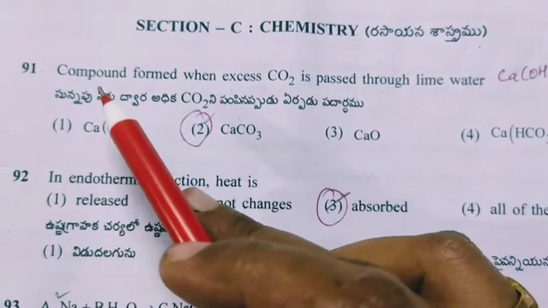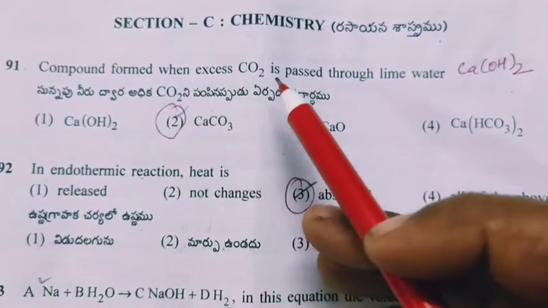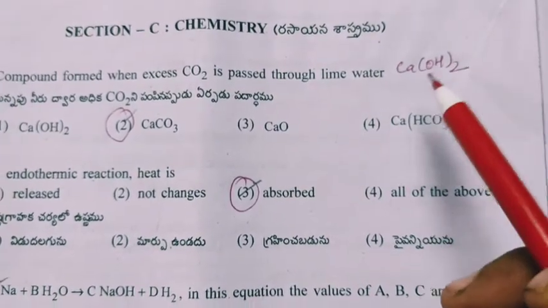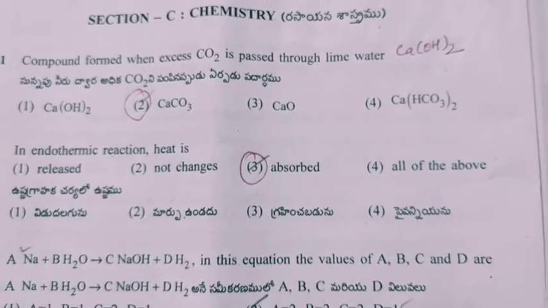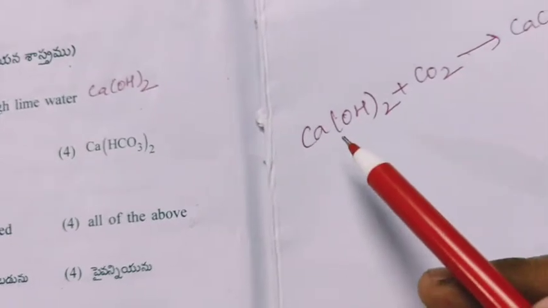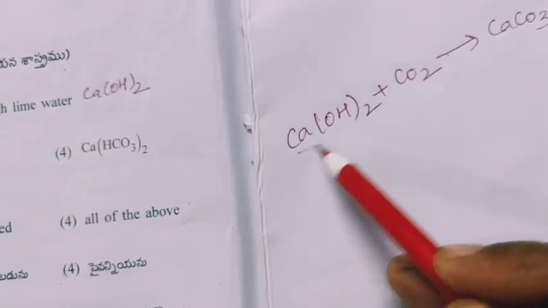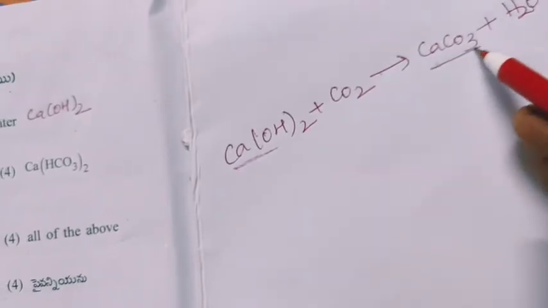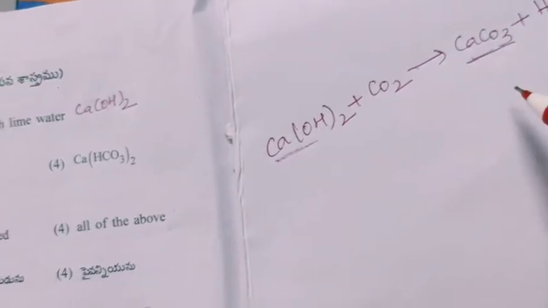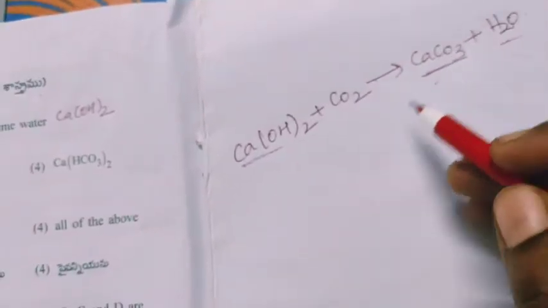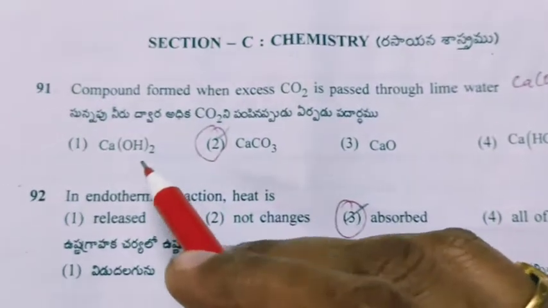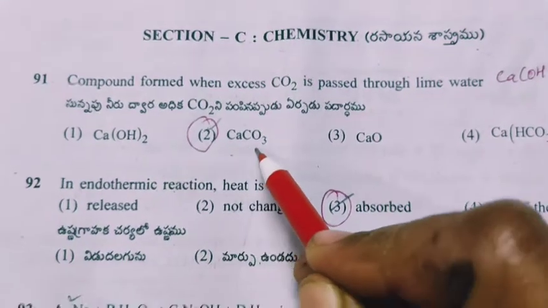91st question. Compound formed when excess CO2 is passed through lime water. Lime water is calcium hydroxide. So we'll see the reaction. When excess CO2 is passed through calcium hydroxide, that is lime water, it is going to form calcium carbonate and water. So this turns lime water milky. So the answer is calcium carbonate.